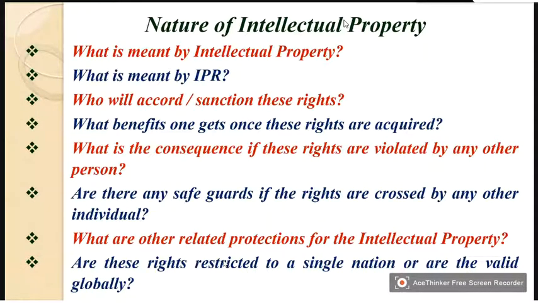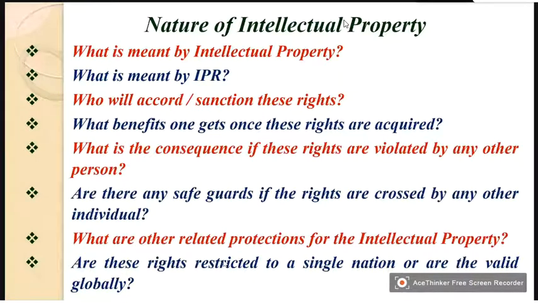So before we proceed to understand intellectual property, we should be able to answer these questions. If we are able to get answers to these questions, you can be sure that half of the knowledge is understood.